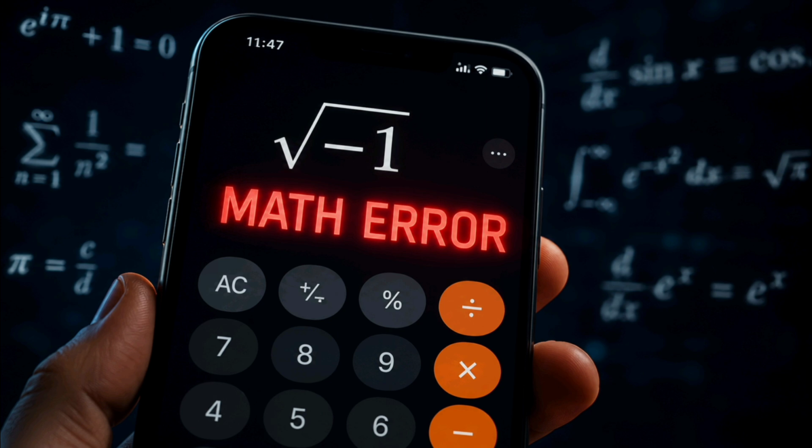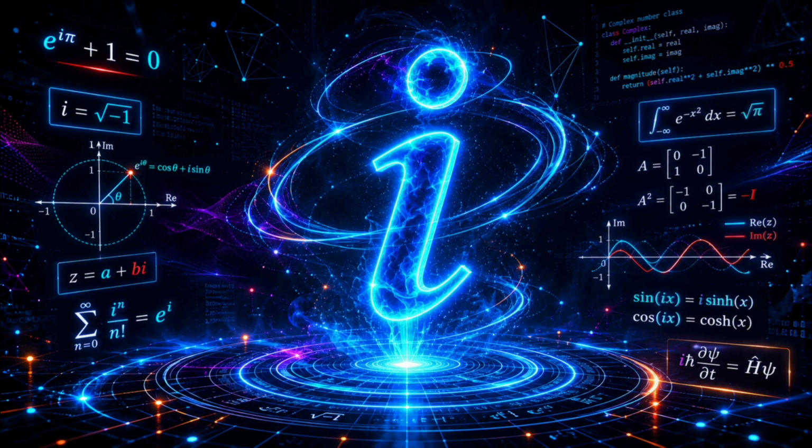In the chapter, teachers at school would have said, today we are going to learn about imaginary numbers, and they started writing an equation like i equal to root of minus 1. But if you go to your smartphone calculator right now and type root minus 1, it shows a big message like math error. Think about it, if calculators say it's an error, and if the numbers are literally called imaginary, meaning they don't exist in reality, why are we forced to study them?